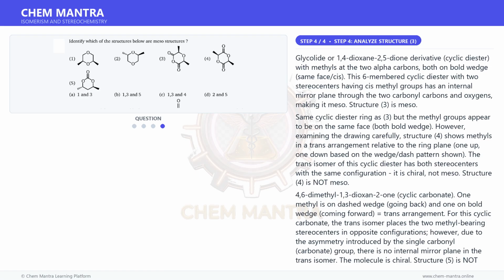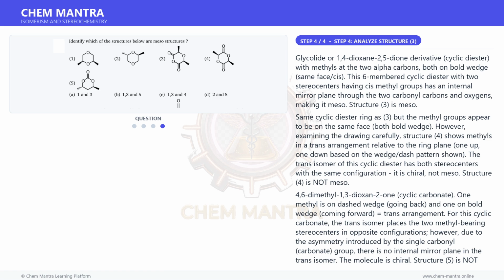Structure 3 is meso. Same cyclic diester ring as 3, but the methyl groups appear to be on the same face, both bold wedge. However, examining the drawing carefully, structure 4 shows methyls in a trans arrangement relative to the ring plane, one up, one down based on the wedge dash pattern shown.